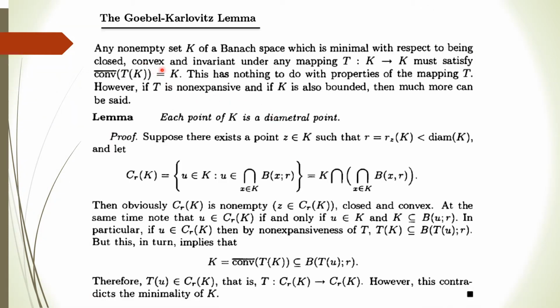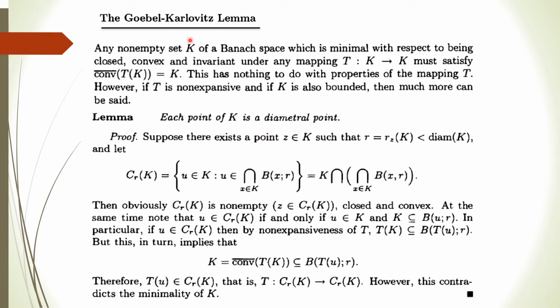Now suppose we have a non-empty set K of a Banach space which is minimal with respect to being closed, convex and invariant under any mapping T going from K to K, which satisfies the condition that the closure of the convex hull of Tk is K. And if T is non-expansive and K is bounded, then more can be said, and that is each point of K is a diametral point.